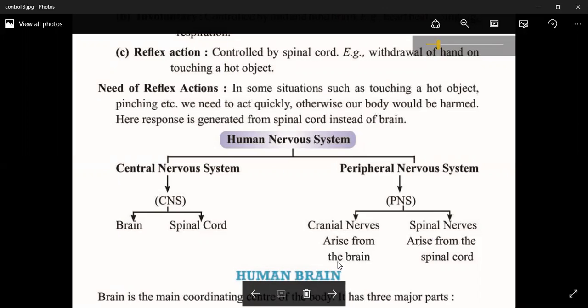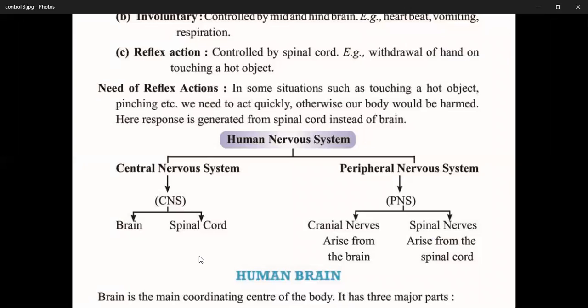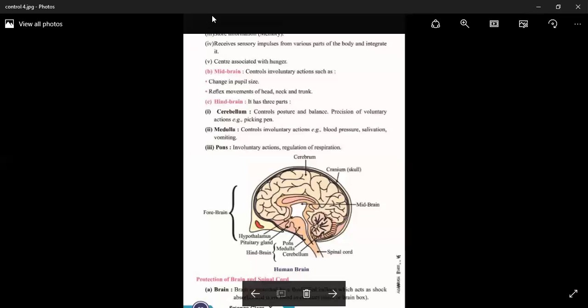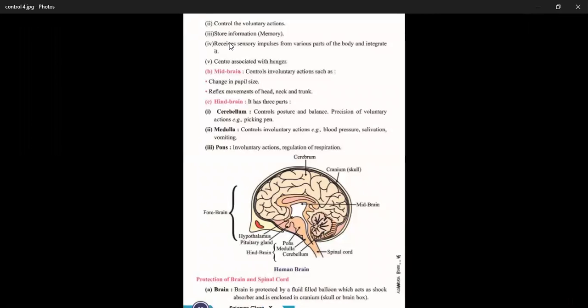Now, the first topic is the brain. The brain is the main coordinating center of the body, and the brain has three major parts. The first part is the forebrain, and the forebrain controls all the voluntary actions of our body.